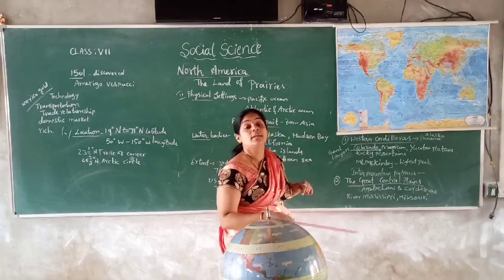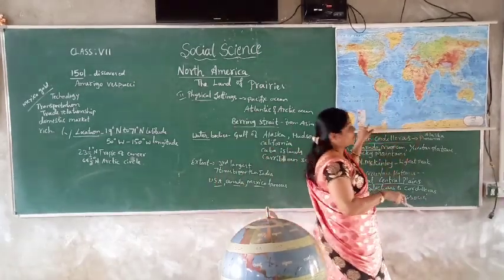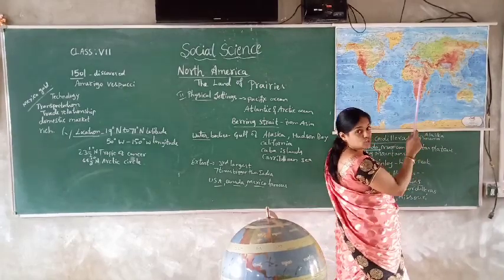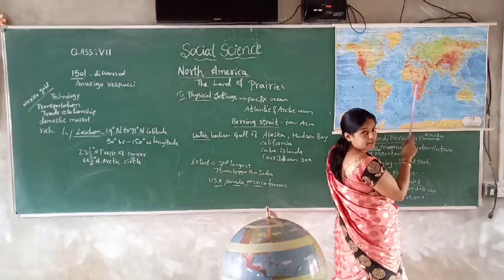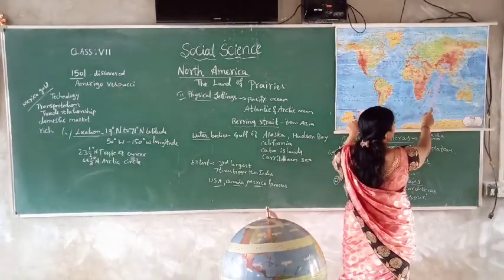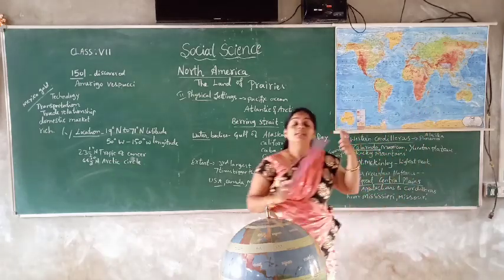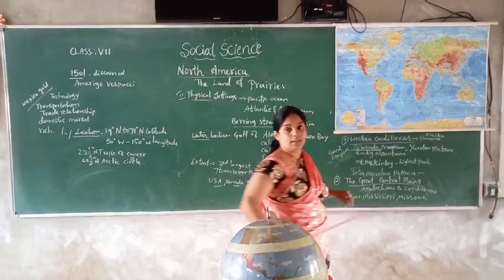It is more than 7 times bigger than India. India's area is about 3 million square kilometers. So North America is more than 7 times bigger than India.